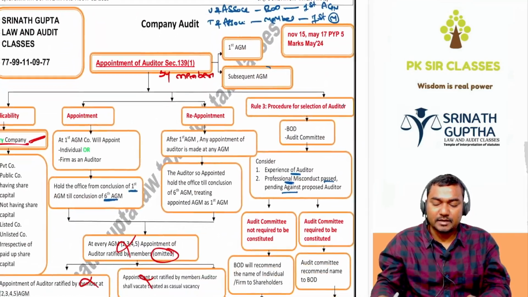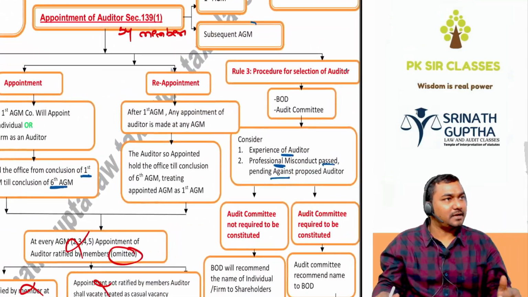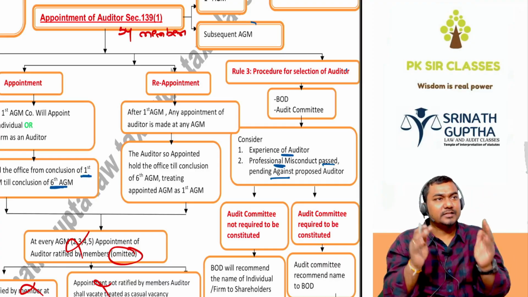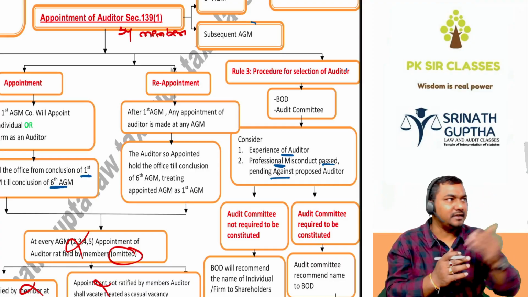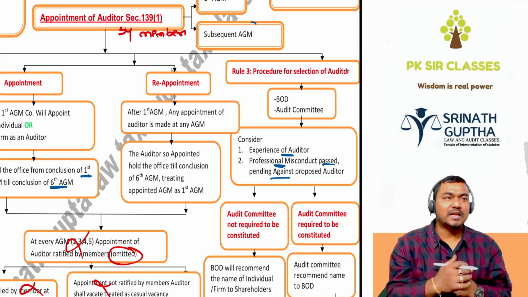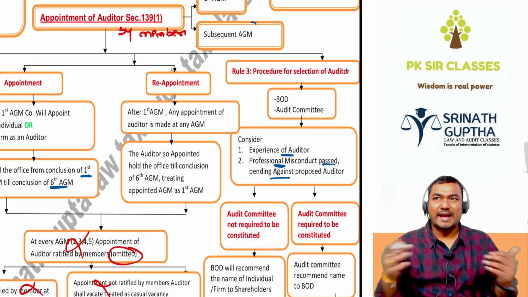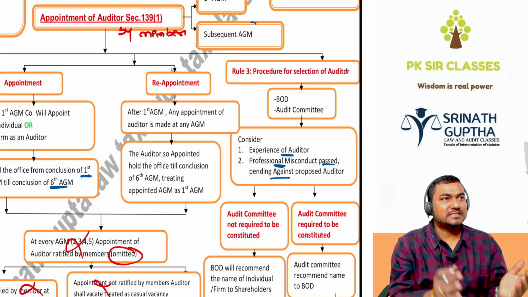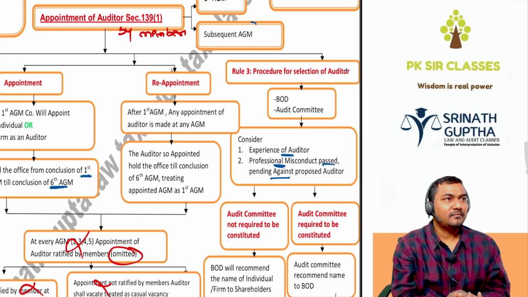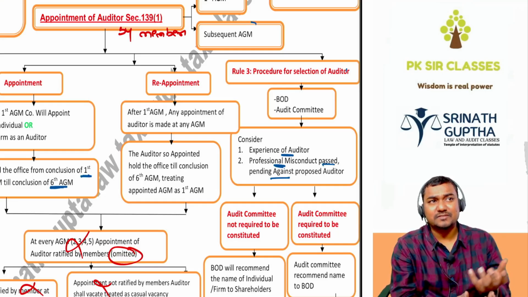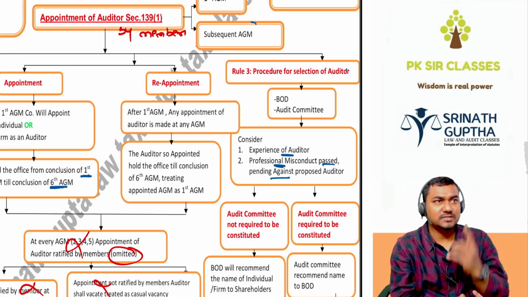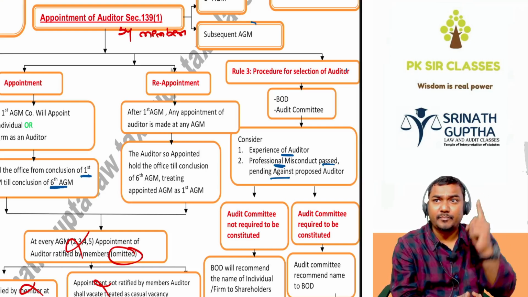What is the procedure for appointment of the auditor? For example, there is a small private limited company, SG Private Limited, with 10 shareholders. The 10 shareholders will sit together, discuss with Unnati, and may appoint Unnati as the auditor. But imagine a company like Reliance, Tata, Birla. Lakhs of shareholders will be there. Lakhs of shareholders may recommend lakhs of auditors, which is not possible. So how will these lakhs of shareholders choose a single auditor in the case of a public company?